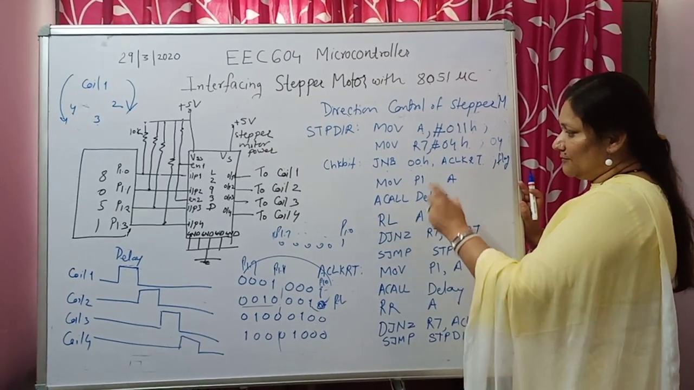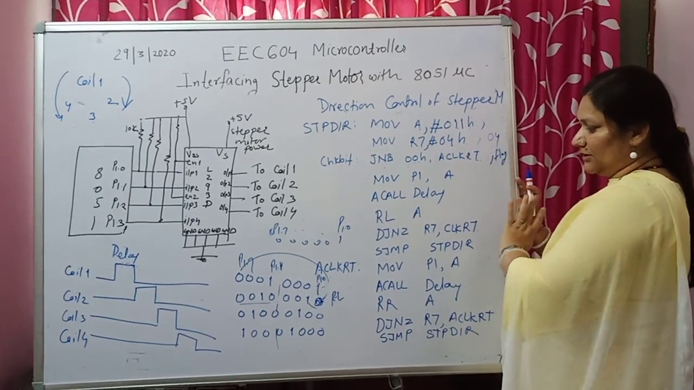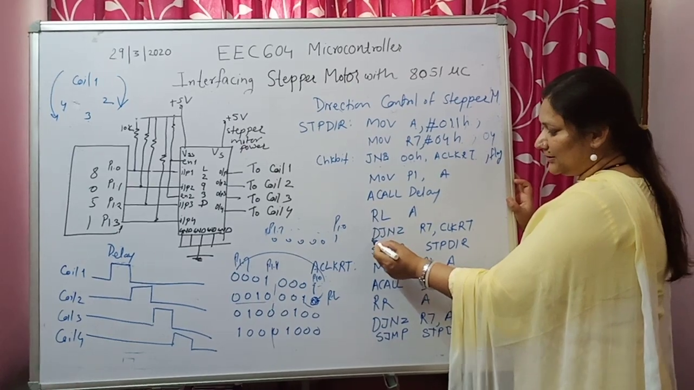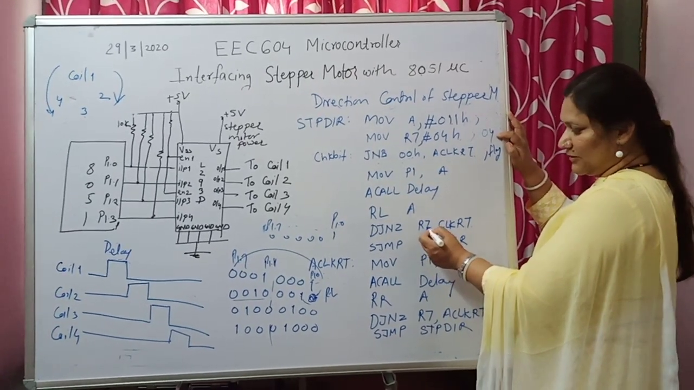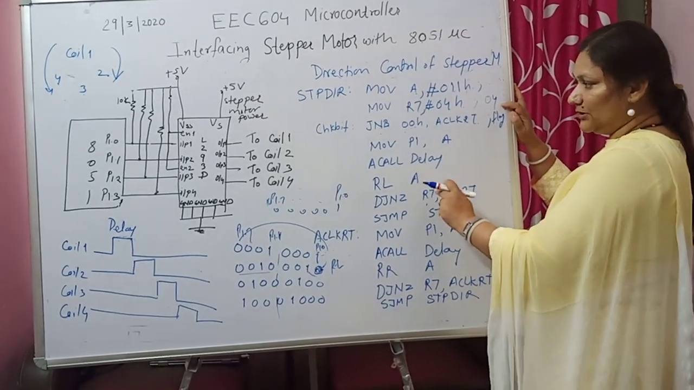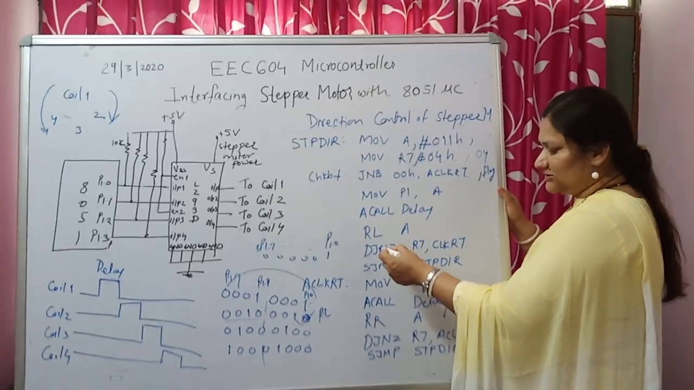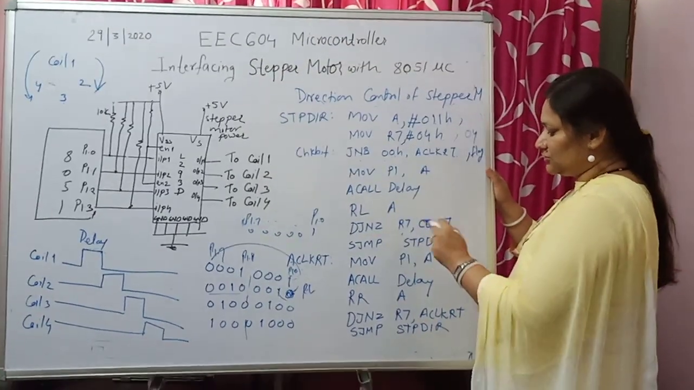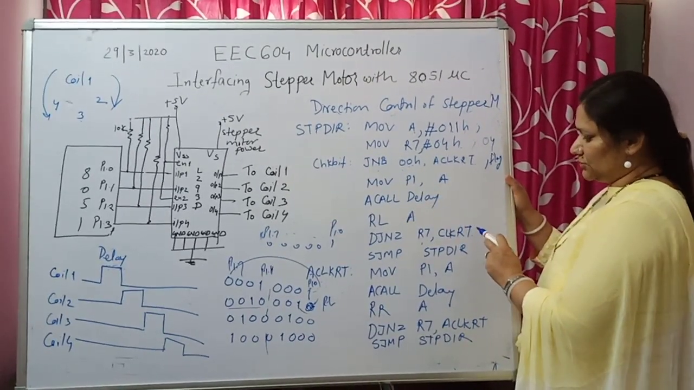Now, because you have gone to the next coil, you are decrementing by 1 the count which you have assigned for the number of coils. So R7 will be decremented by 1. Now R7 will become 3, and you will check whether it is 0 or not. It is not 0, so where are you going? You are going to the clockwise rotation location.